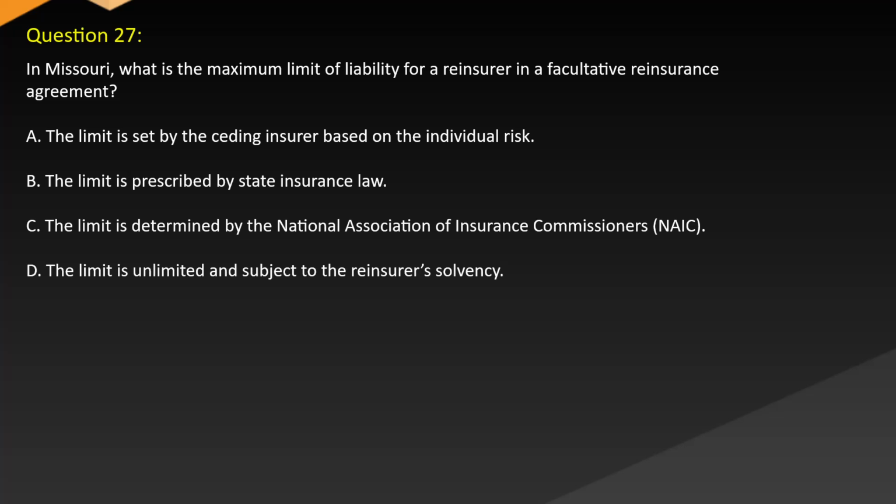Question 27. In Missouri, what is the maximum limit of liability for a reinsurer in a facultative reinsurance agreement? A. The limit is set by the ceding insurer based on the individual risk. B. The limit is prescribed by state insurance law. C. The limit is determined by the National Association of Insurance Commissioners (NAIC). D. The limit is unlimited and subject to the reinsurer's solvency.